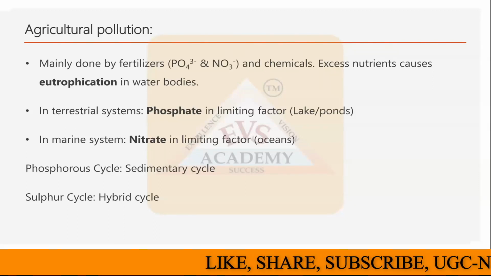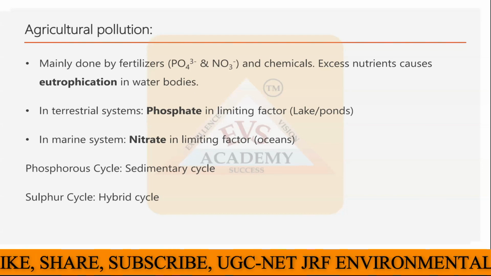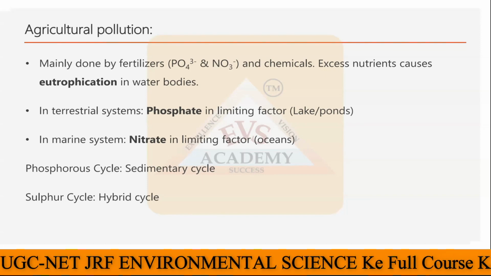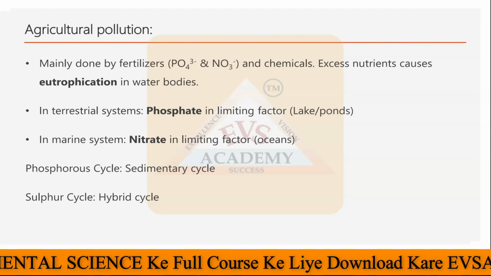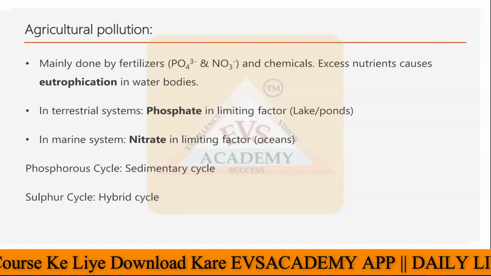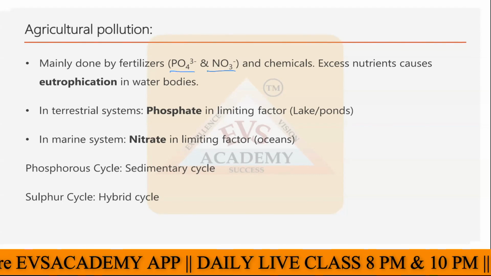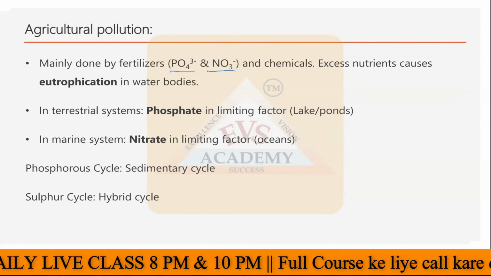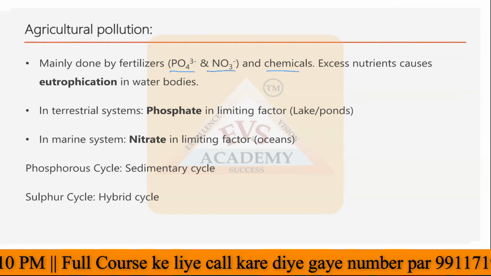Today we have to move further in this water pollution chapter, and today we are starting the agricultural pollution. So agricultural pollution is mainly done by the fertilizers. What kind of fertilizers? Maybe nitrate type of fertilizer or phosphate type of fertilizer. Both types of fertilizer are responsible for agricultural pollution, whether it is phosphate or nitrate, and the chemicals used for killing insects, diseases and their causing organisms. Those chemicals are also responsible for the same thing.